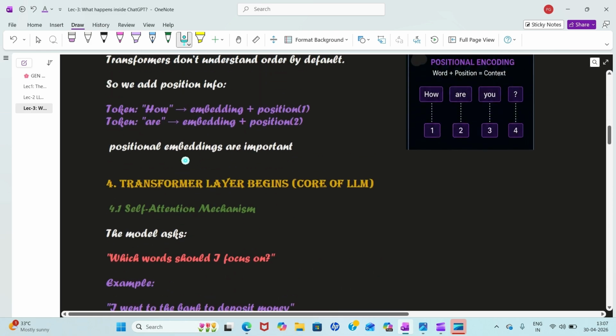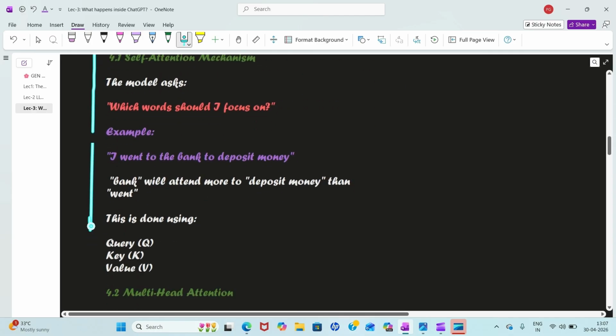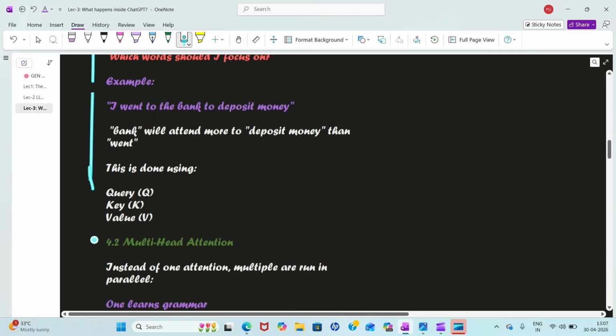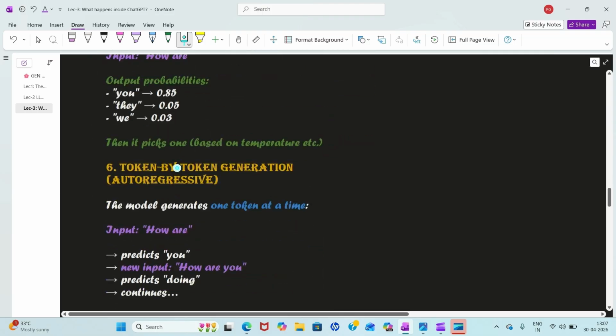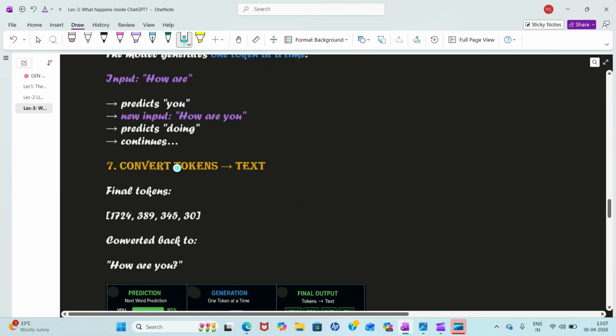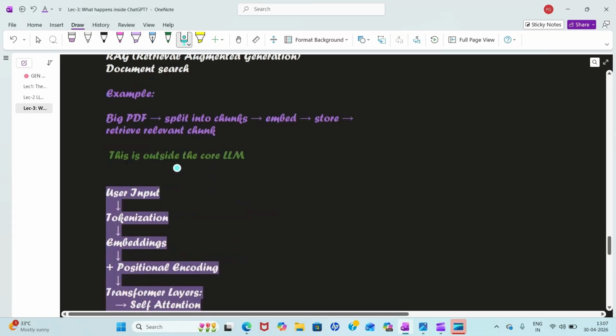I'll show you if you have any doubt. Here, transformer. Then we have this self attention mechanism, multi headed attention. We have these repeated layers, feed forward network. This is your LLM. Okay, go to lecture number 2 where you get to understand and learn the architecture of LLM. So, this is clear.